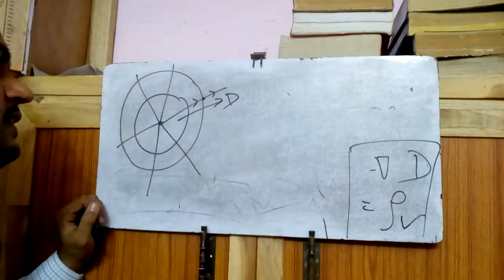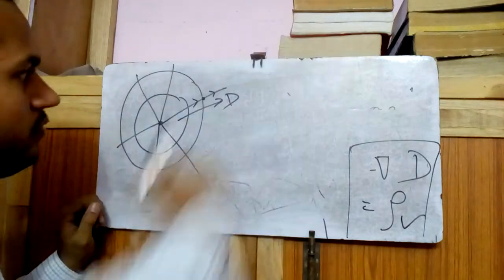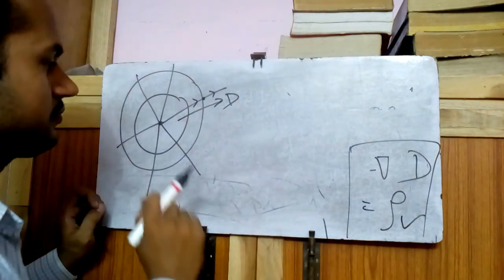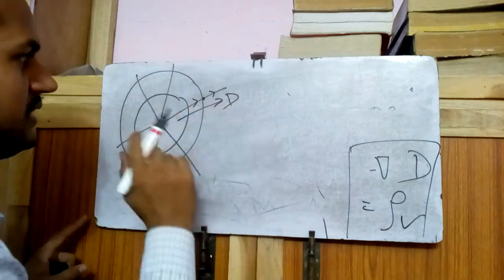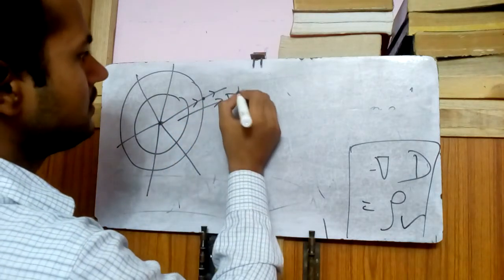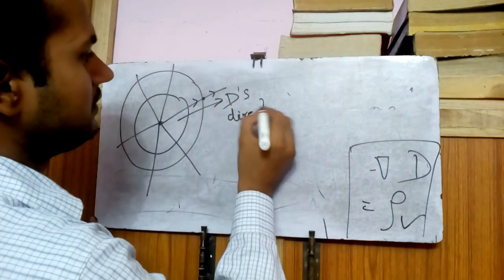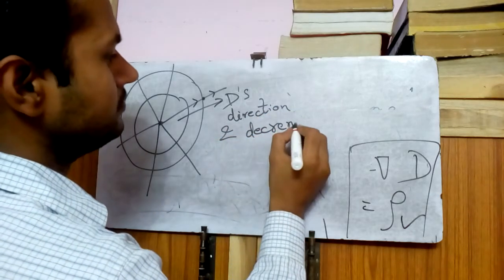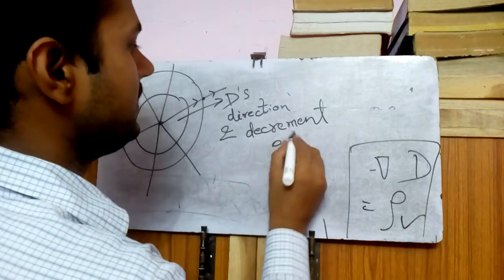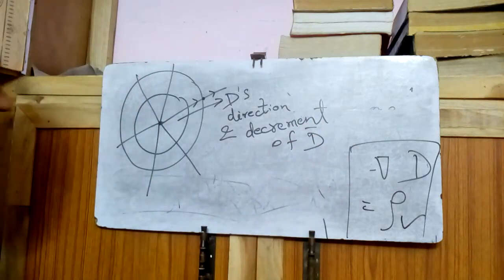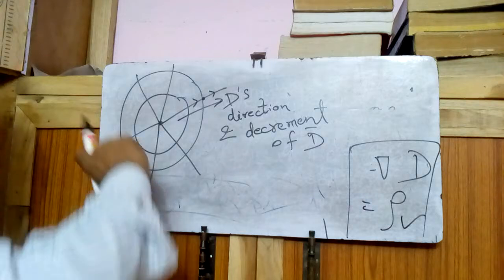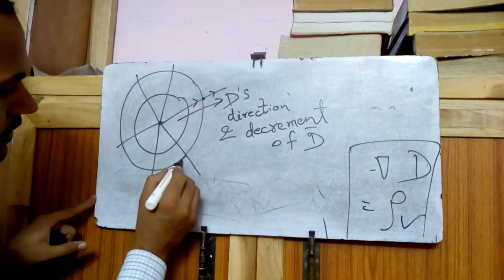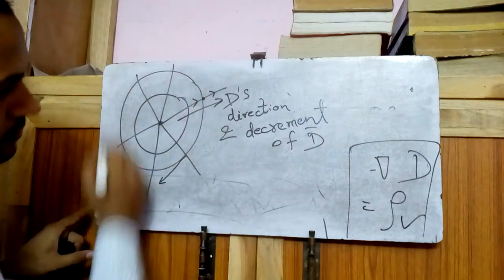And as we move far away from the source, the density will decrease. As the area increases, the density will decrease. So this is the direction of D, and also the decrement of D.